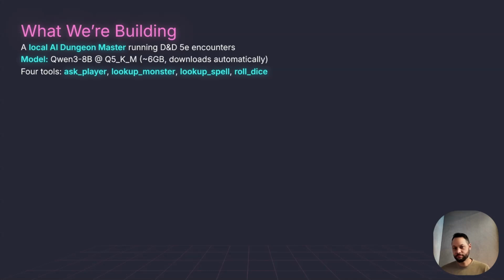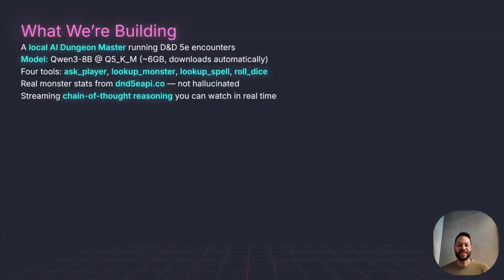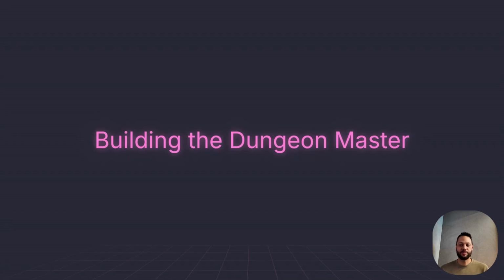And so we're going to be using basically real data, and we're not going to be making stuff up. The only thing we're going to be using the model for is to use a little bit of imagination and move the game along. We're also going to be able to see the model reason in real time using streaming, so we can see its chain of thought reasoning. So let's get into the code,